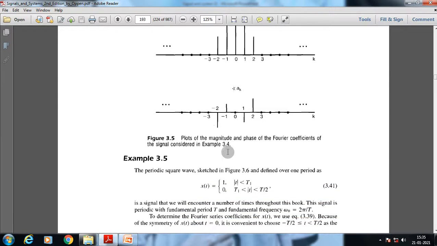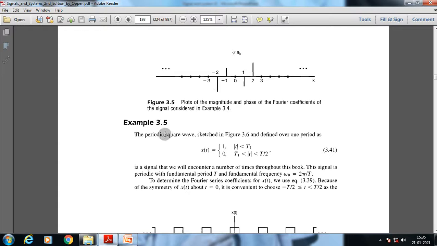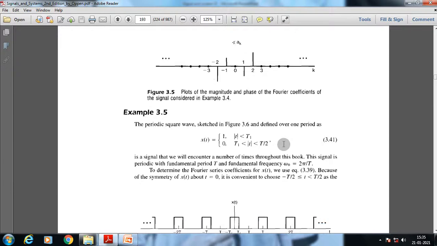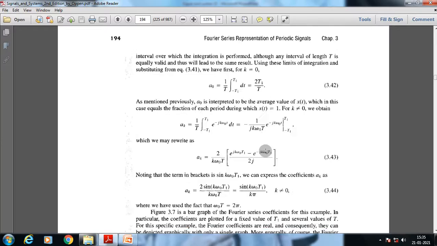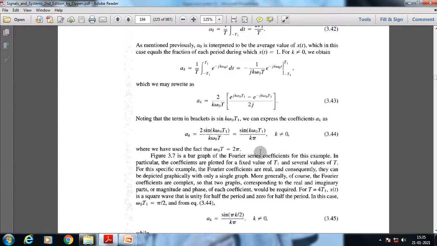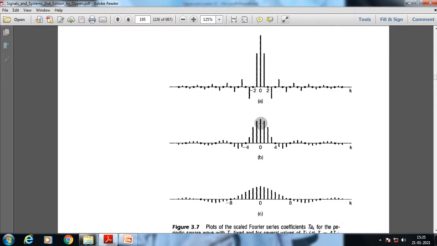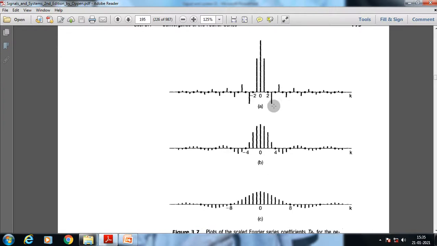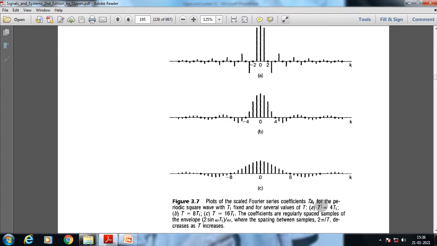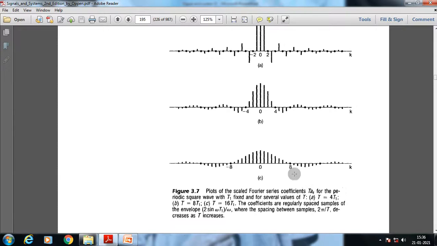In the same way we can take an example of 3.5 here. Using that we can do the same rigorous process, and we get all the phases and all the constant coefficients, and we can also get the values of the coefficients as regularly spaced samples and envelopes.